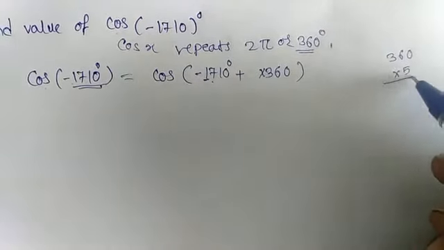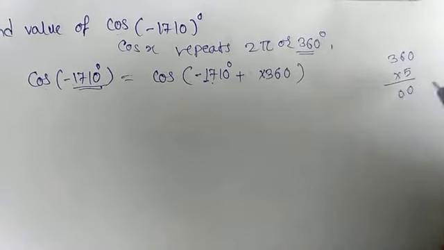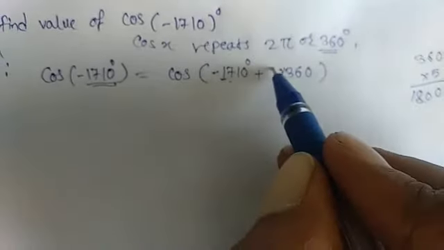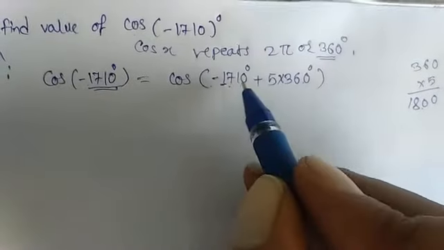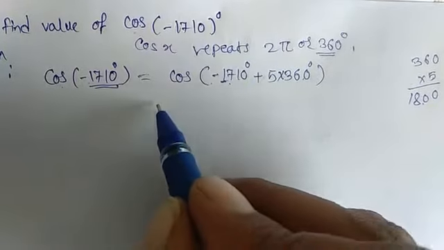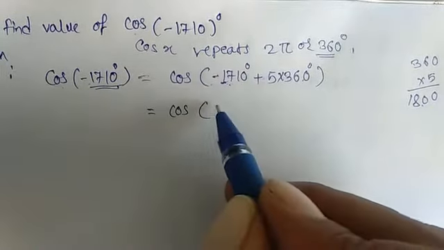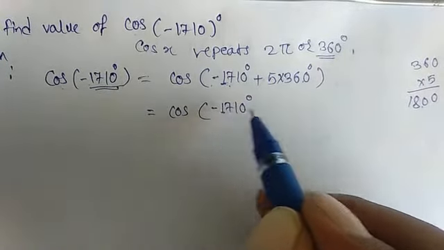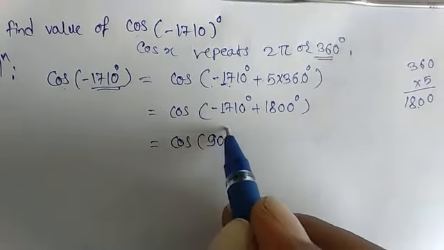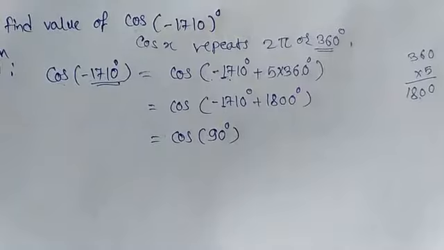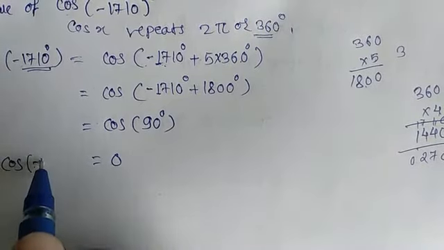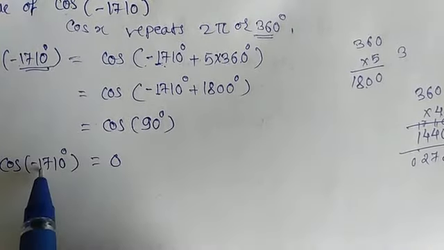5 times 360 is 1800. So if you multiply 5 into 360 degree, it gives the nearest value to 1710. So it can be written as cos of minus 1710 degree plus 1800, which is cos of 90 degree. Here cos of 90 is 0. So cos of minus 1710 degree is 0.